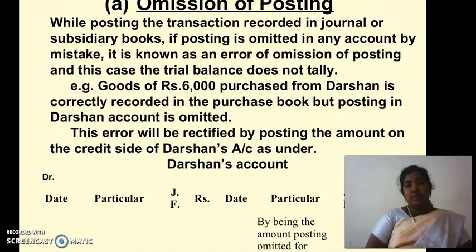First, omission of posting. While posting the transactions recorded in the journal or subsidiary books, posting is omitted in any account by mistake. It is known as an error of omission of posting, and in this case the trial balance does not tally. For example, goods of rupees 6000 purchased from Darshan is correctly recorded in the purchase book, but posting in Darshan's account is omitted. This error will be rectified by posting the amount on the credit side of Darshan's account.